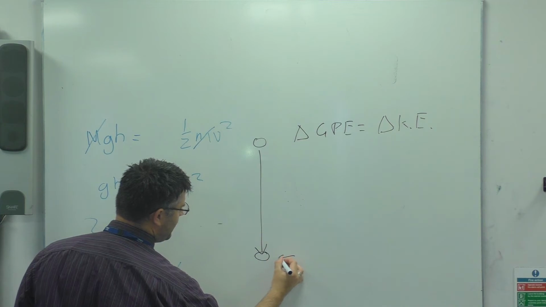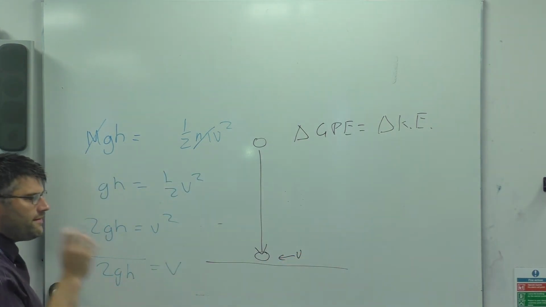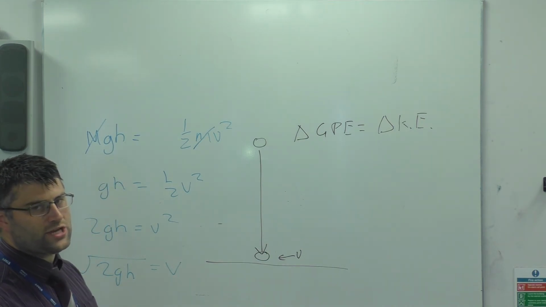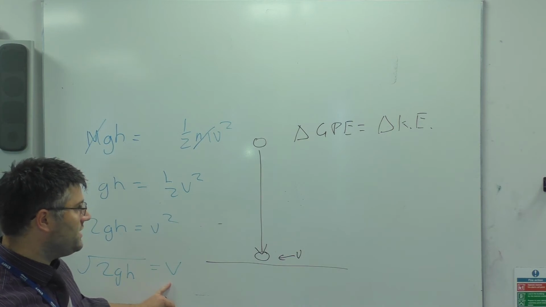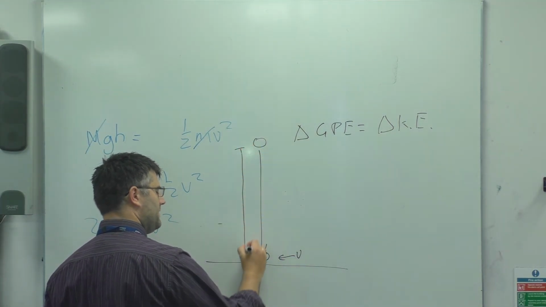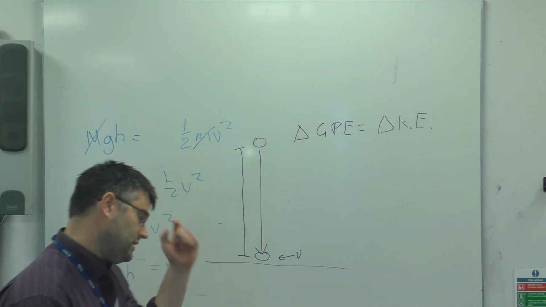It is the velocity at this point here. This is the ground. The very bottom of the drop is when all the GPE is changed into KE, and that velocity is what we're getting. The height in this case is the height that it was dropped from, to the ground, from where it was raised up from.